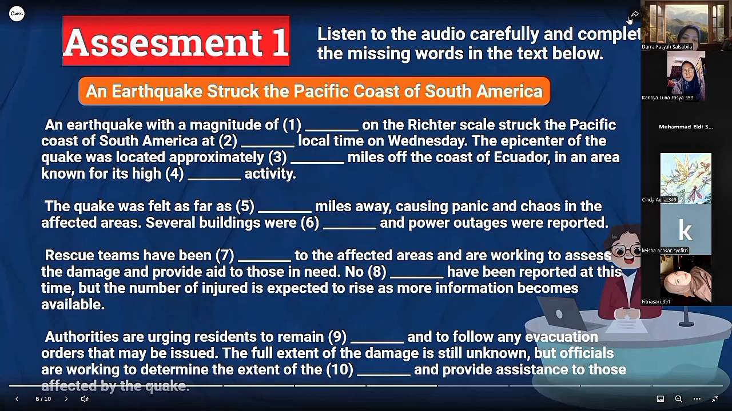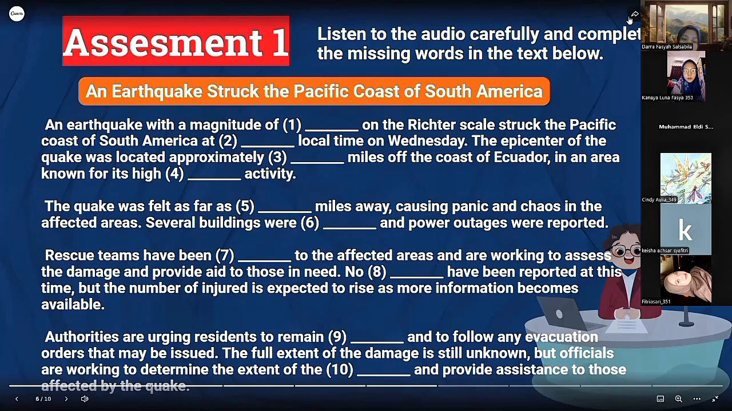An earthquake with a magnitude of 7.0 on the Richter scale struck the Pacific coast of South America at 3:12 a.m. local time on Wednesday. The epicenter of the quake was located approximately 100 miles off the coast of Ecuador, in an area known for its high seismic activity. The quake was felt as far as 200 miles away, causing panic and chaos in the affected areas. Several buildings were damaged and power outages were reported.